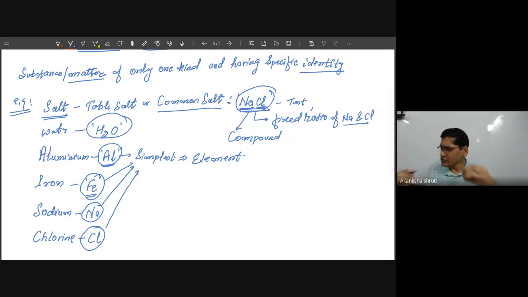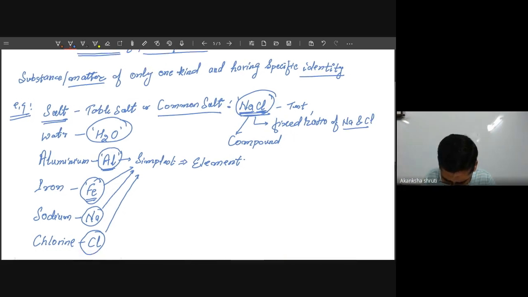So two hydrogen atoms are attached with one oxygen atom to form another kind of substance which is also pure, and it is called a compound. So this water is also a compound.